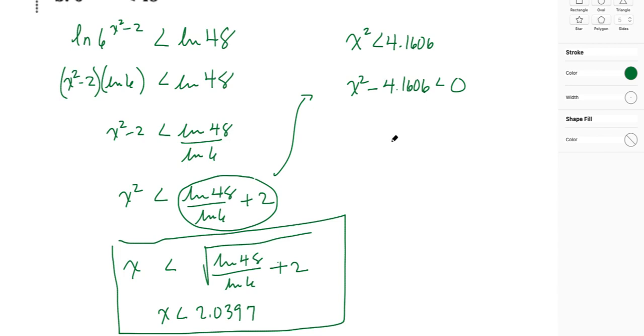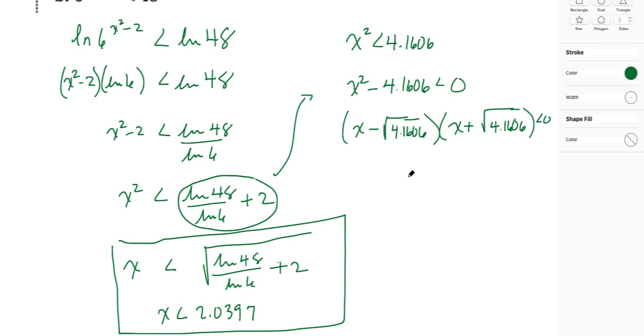What does this look like? If you were to remember, we could look at this as a difference of squares. I know this isn't a perfect square, but just rock with me. If we thought about factoring this, it would be x minus the square root of 4.1606, that would be one value, and then x plus the square root of 4.1606. Hope this is ringing a bell. And that's less than 0.